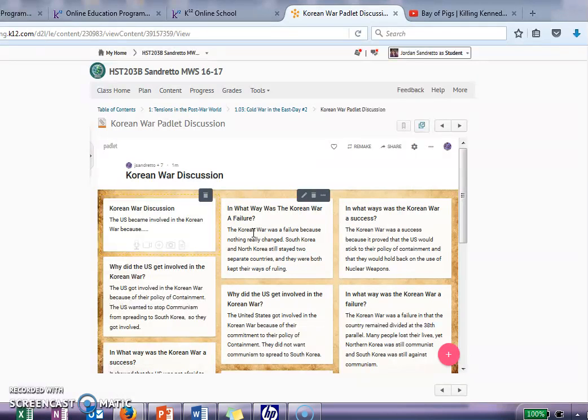You should answer all 3 questions. You don't have to use a separate square for each question. You can answer them all in the same square if you would like. If you have already logged in and started and answered them in different squares, that's fine. You don't have to move them or go in and make them all in one square. If you've already done it, that's fine.